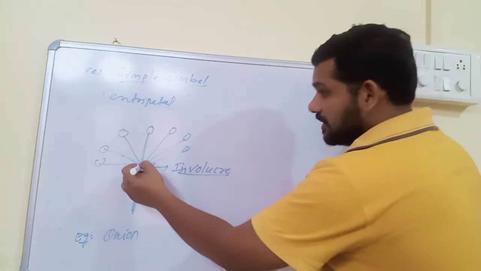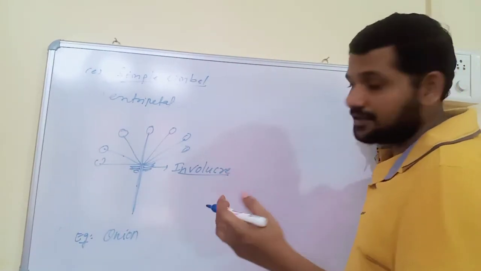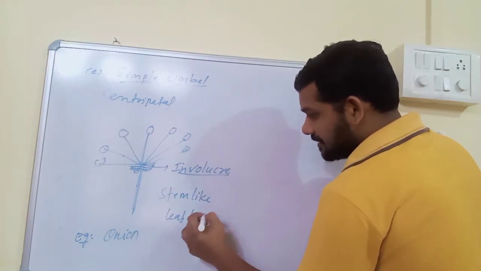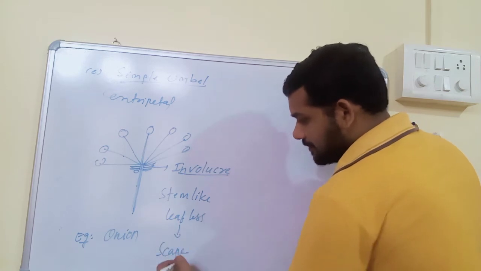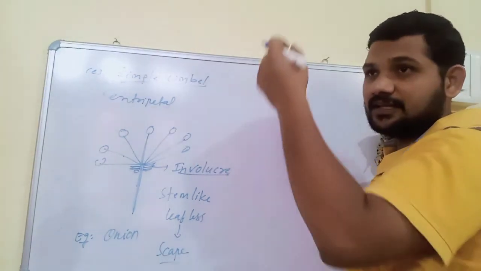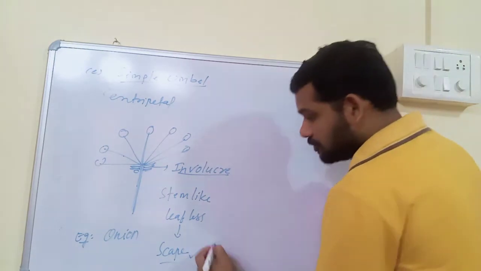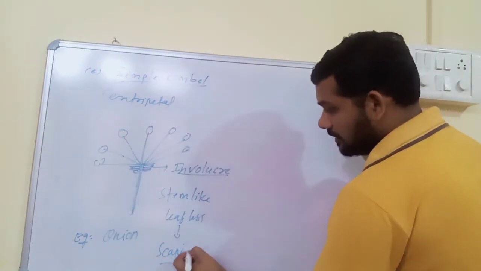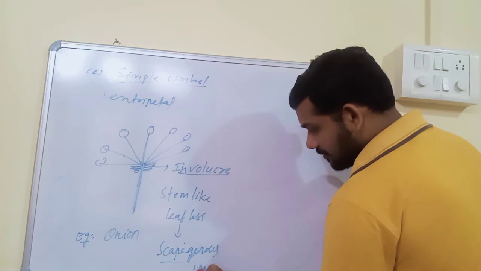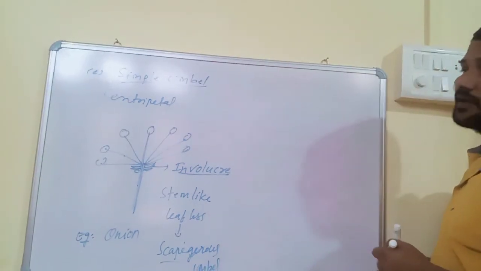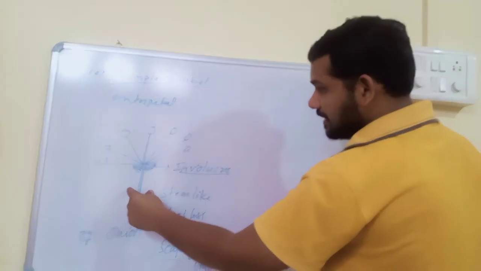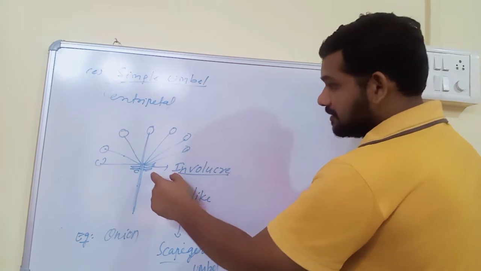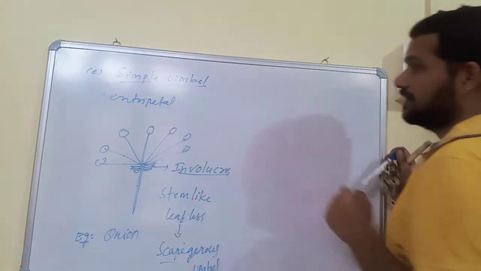If you observe spring onion, there is a stem-like leafless structure, and this is called scape. If you observe a spring onion, there is a green tube-like structure, and this tube-like structure is called scape. So due to the presence of scape, umbel inflorescence is also called scapigerous umbel. This is simple umbel. The unbranched peduncle has many pedicellate bracteate flowers in centripetal manner, and the group of bracts present at the tip of the peduncle is called involucre.